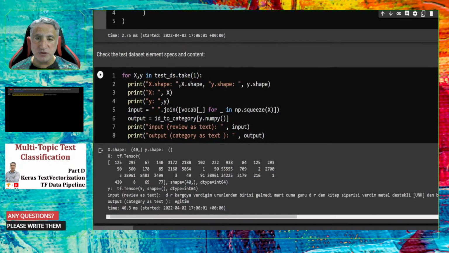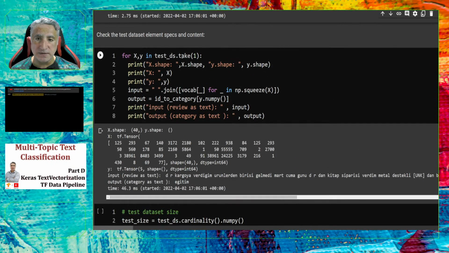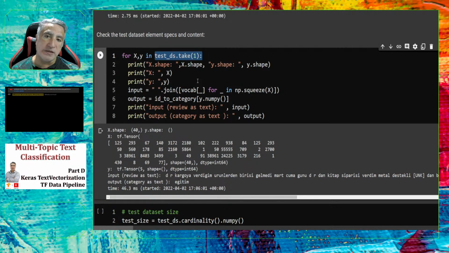If we check, for example, the test dataset, taking one, the first sample, you see that in the tuple we have two things. The first one is x with the shape of 40 integers, and the y is only one integer.